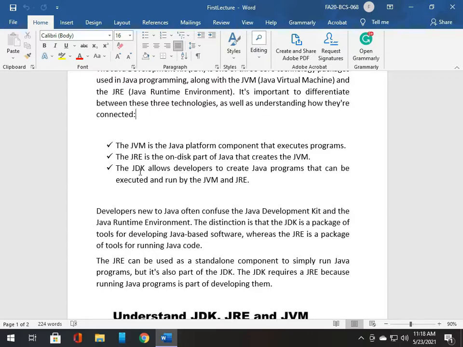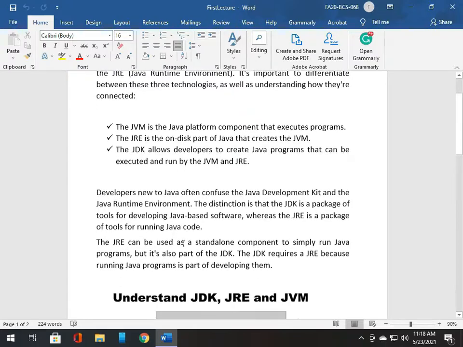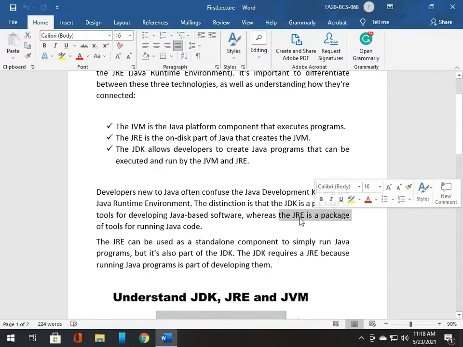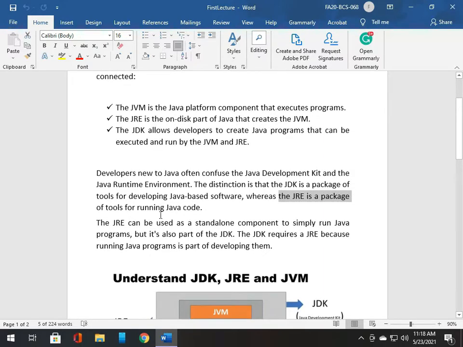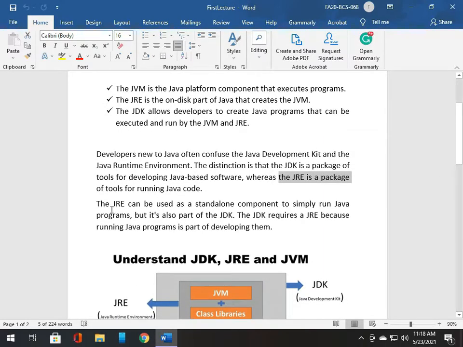Students and developers new to Java often confuse the Java Development Kit and the Java Runtime Environment. The distinction is that JDK is the package of tools for developing Java-based software, whereas the JRE is a package of tools for running Java code. So I hope you are clear what is JRE and JDK.